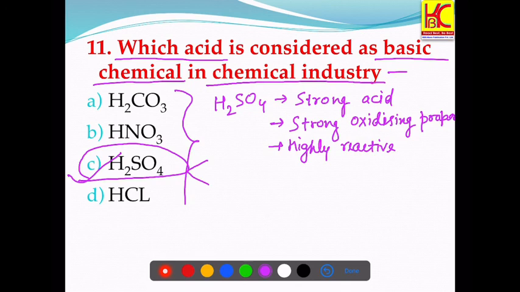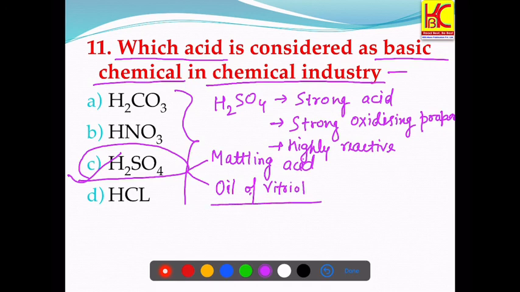It can be written like metallic acid, or oil of vitriol. So in the options you can be given the other names as well. So with these names you can recognize which is the basic chemical being used in the chemical industry.